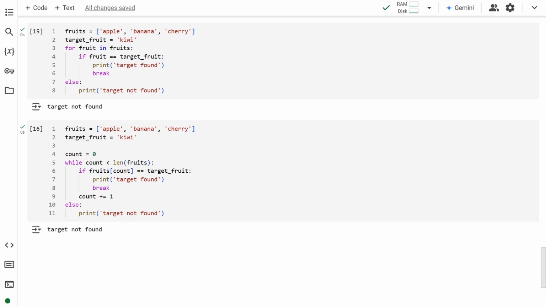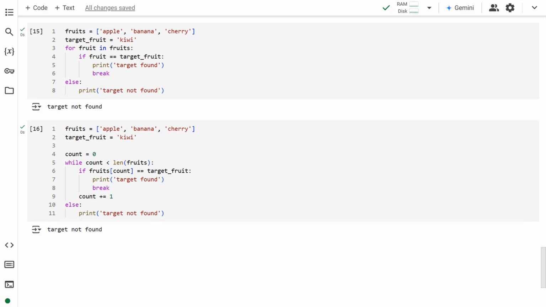Let us understand this through an example problem. The idea is to check each element in the list of fruits, and see if the target fruit is in the list. If not, the program has to print, not found. The for loop iterates through each item. The loop variable fruit will contain the name of the fruit. We match it to the target fruit, and break the loop if the target is found.